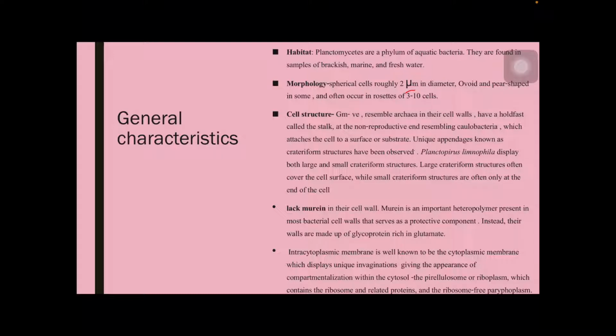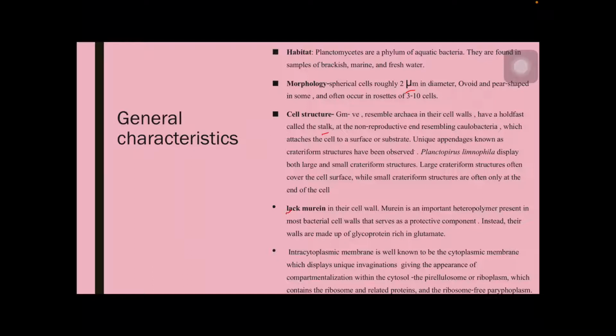Coming to the cell structure, they are all gram negative. Though they are gram negative, they generally do not possess murein, which is very important for the bacterial cell wall in giving shape and protection. But these bacteria also possess a holdfast structure called a stalk. That structure almost resembles that of a stalked bacterium like Caulobacter. This stalk is helpful for these bacteria to attach to a surface or any substrate.